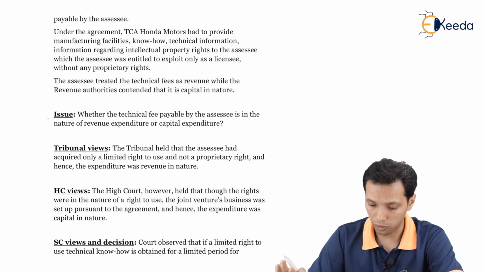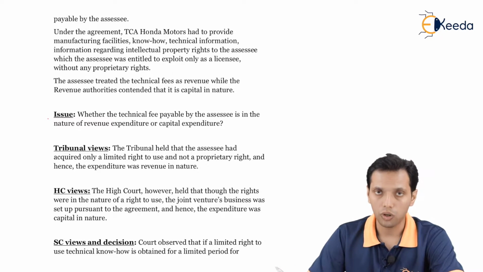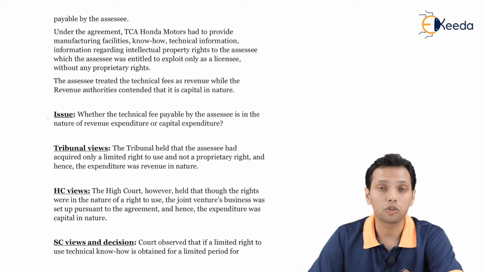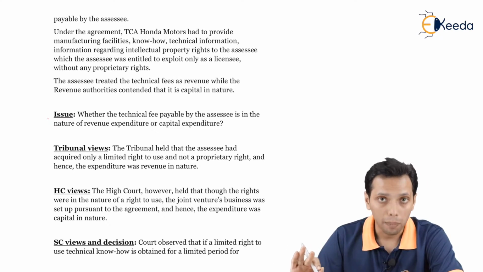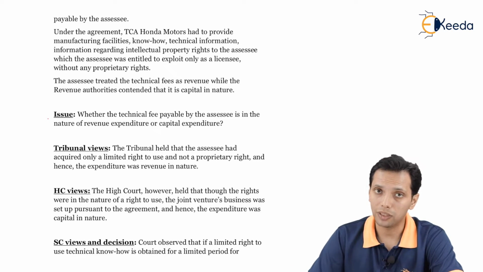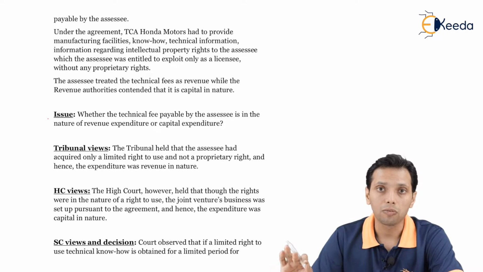This was the tribunal's view. The High Court view, in sharp contrast to the tribunal view, is that it is a proprietary right and should be capital expenditure, because the joint venture which has been set up for this very purpose won't be in existence once the project is completed.